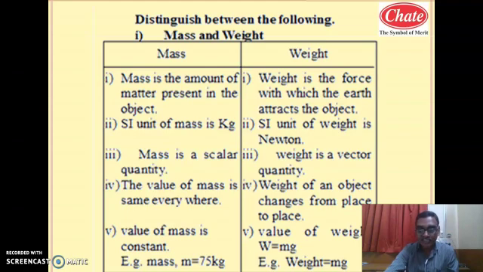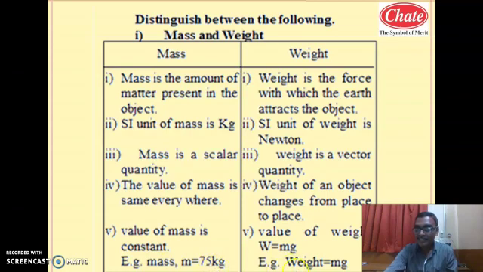And in earlier standard also, you have used one formula for this weight, the weight equal to m into g. M is the mass of the body and g is the acceleration due to gravity. So weight of an object changes from place to place. Here the value of mass is constant. It remains the same, whereas the value of weight, W equal to m into g. Here an example of the mass is, for example, 75 kg, like the mass of Mahendra.